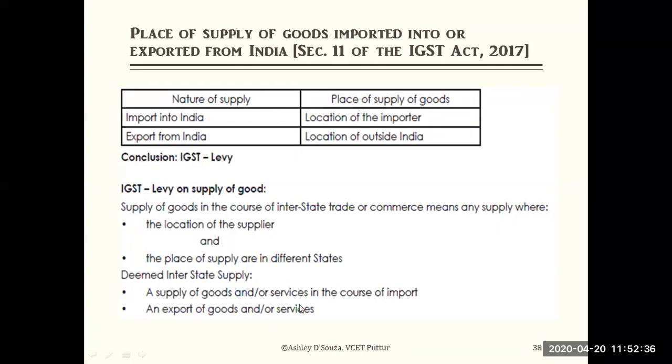Deemed interstate, which we consider as a deemed one: a supply of goods or services in the course of import and export of goods and services we consider as a deemed interstate supply.